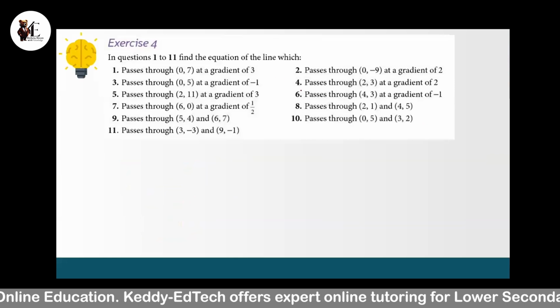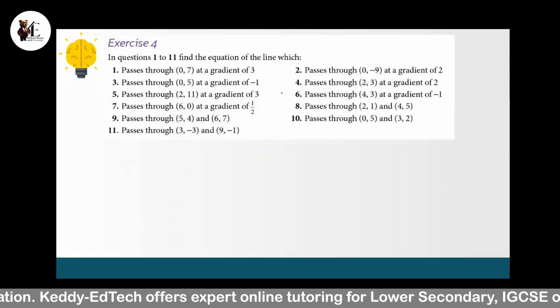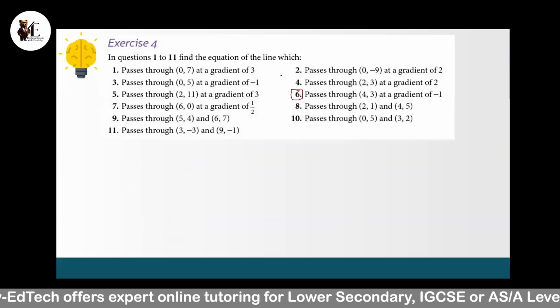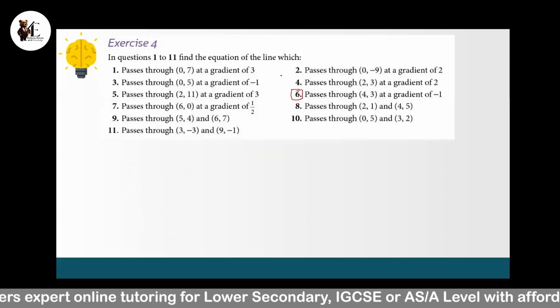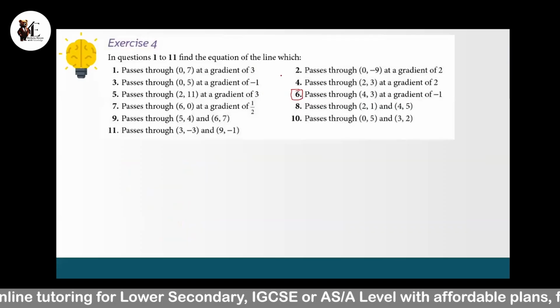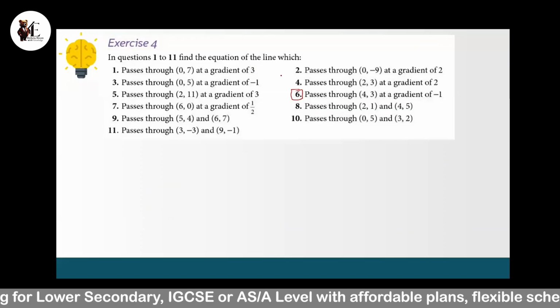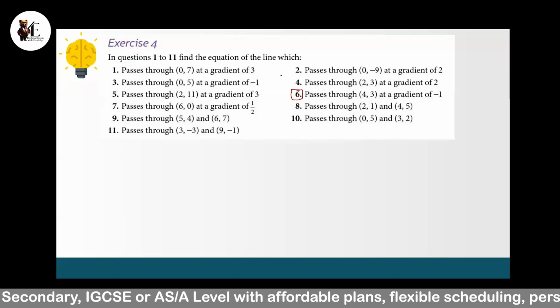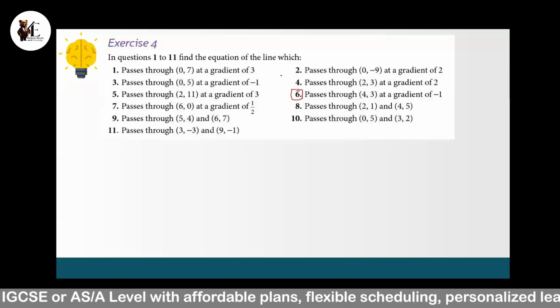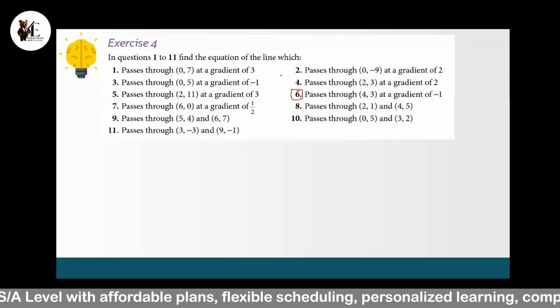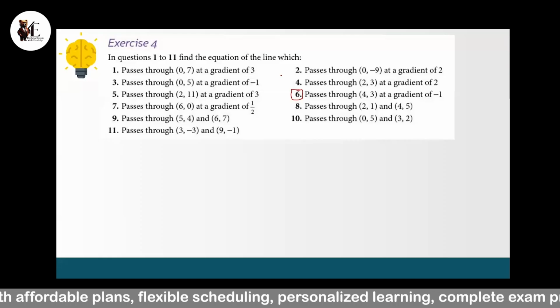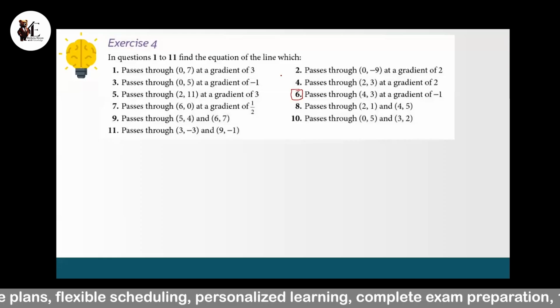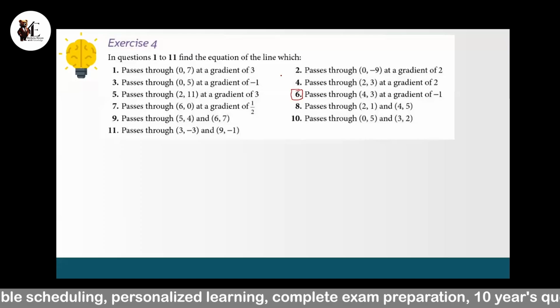Okay, so please move on to which question? Yeah, question number 6. A line is passing through one point and the gradient is given, and you have to form the equation of a line. So when it says y minus y1, what is y and what is y1?